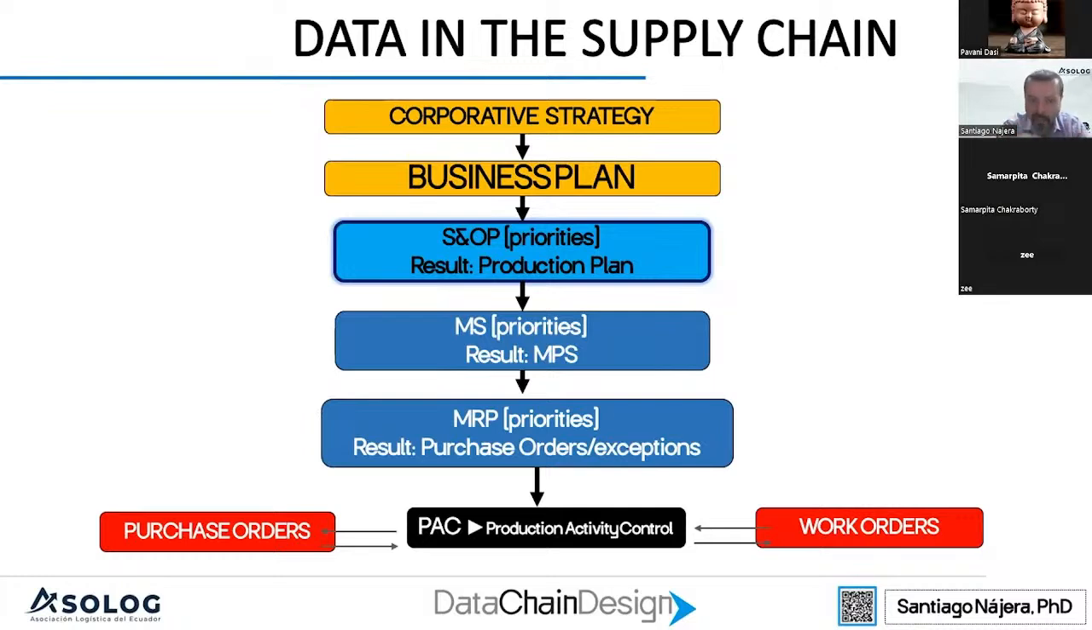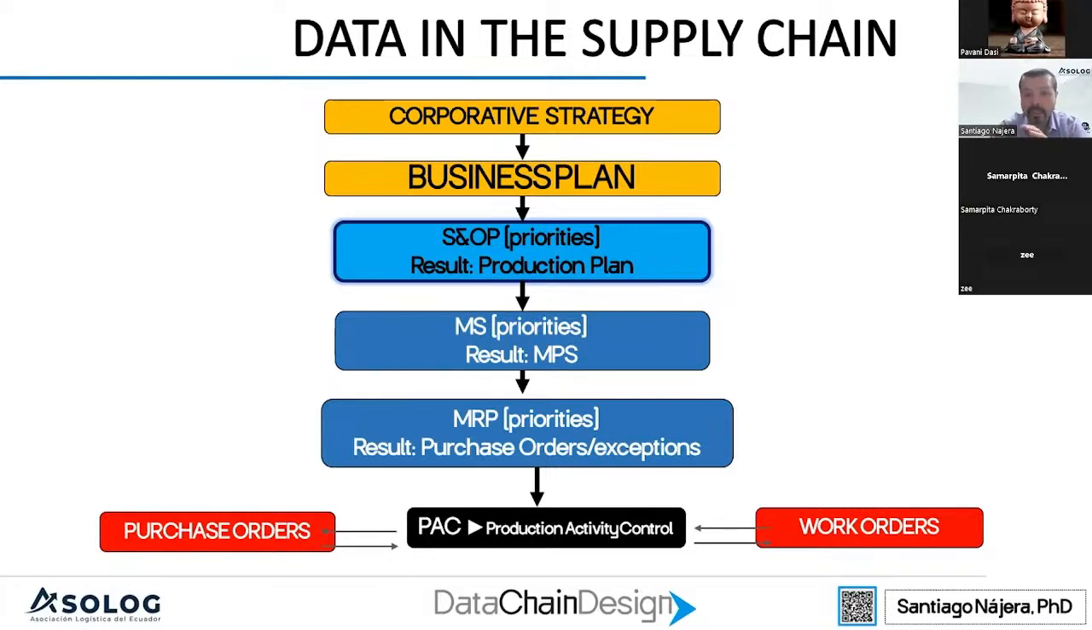We have a third part of this picture, in red, which is the execution of that plan. That means the purchase orders, work orders, and the control of everything related to that. It's not actually supply chain planning. It's more about the execution of the supply chain, more related to operations and logistics. But nevertheless, we can use technology in there too. So we're going to see right now how to use technology in each part of the supply chain and each part that is related to the supply chain.